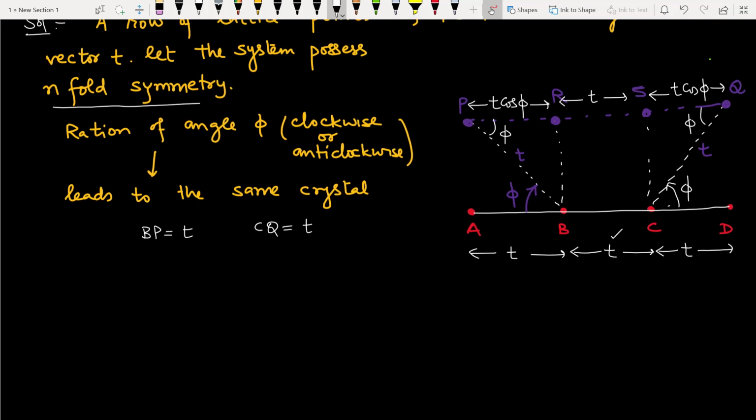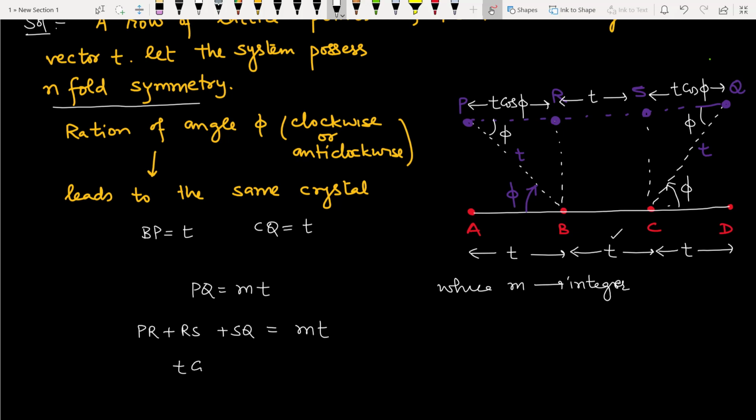So for simplicity, we have taken only 4 atoms, but there may be a large number of atoms, so PQ will be MT, where M is an integer. So PQ can be taken as PR, RS, SQ.